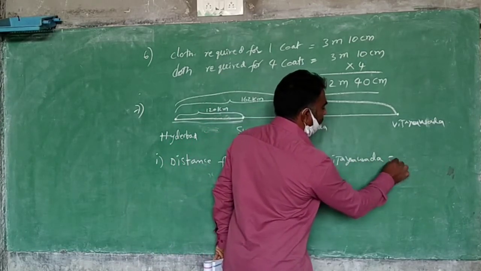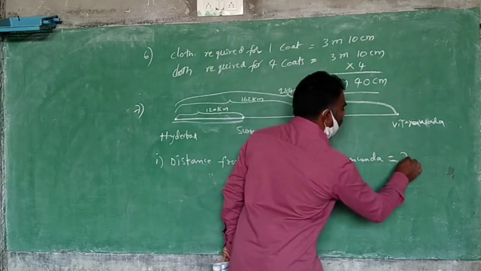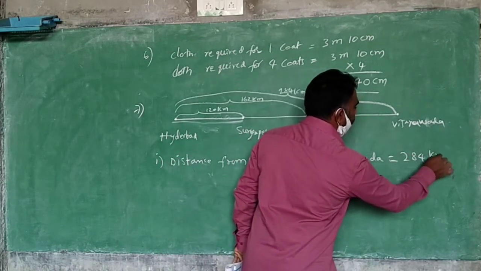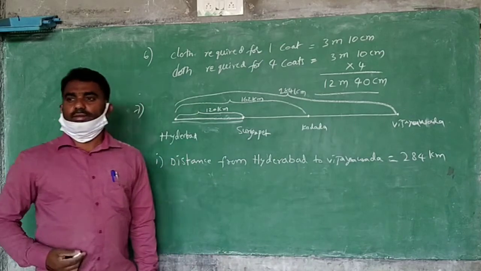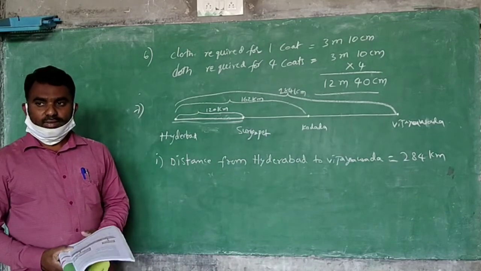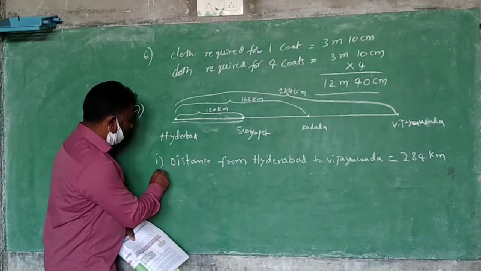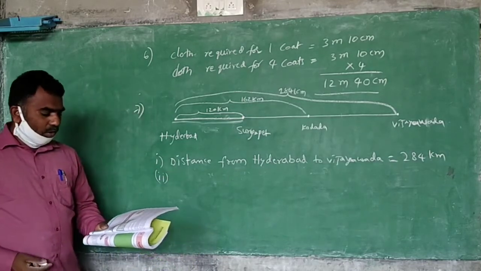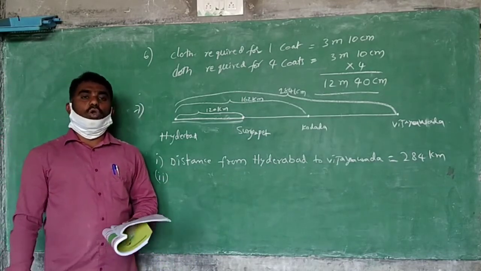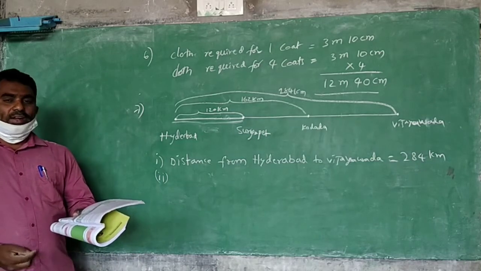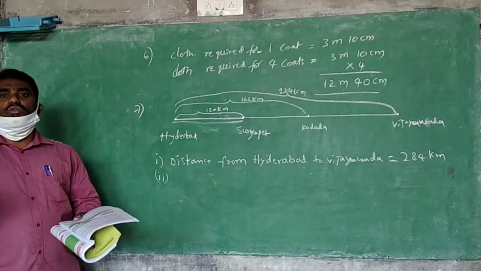Can you say the answer? 284 kilometers. This is a direct question. You can answer it. This is the first one. Don't be busy. What is the second question? Which distance is more? Suryapet to Kodada or Kodada to Vijayawada?